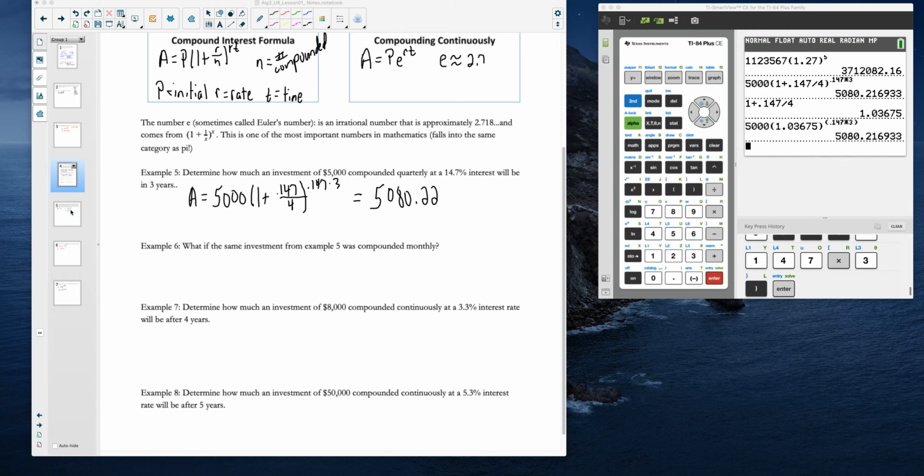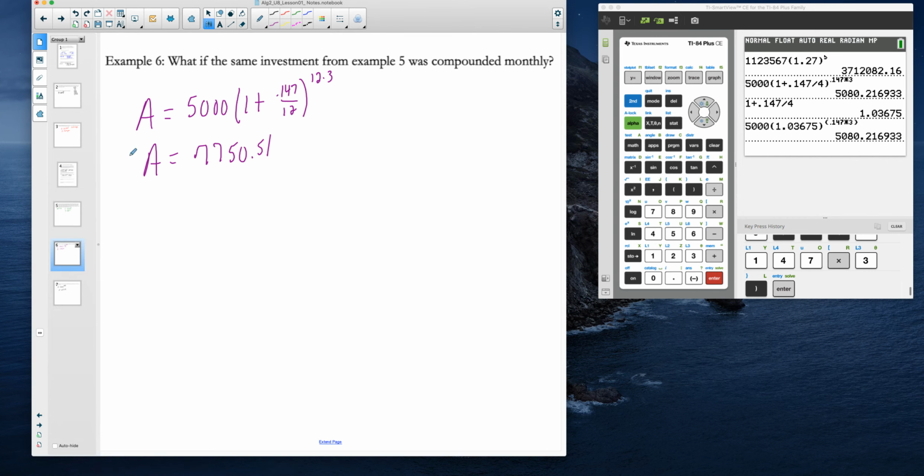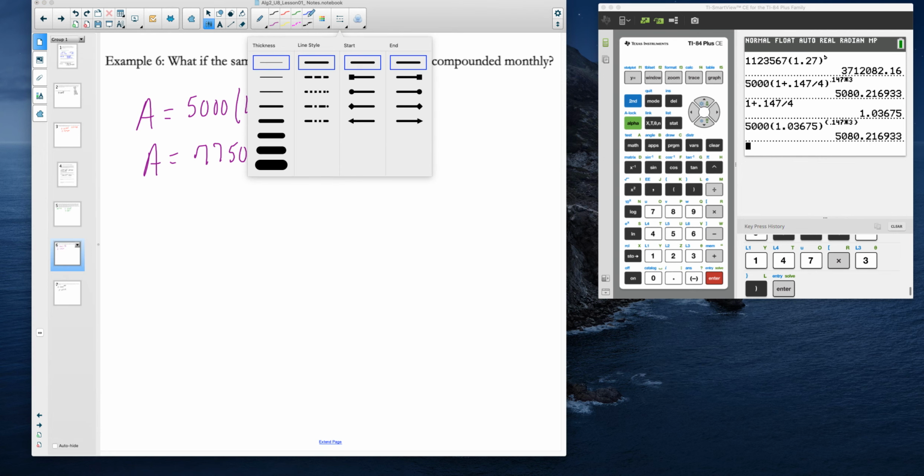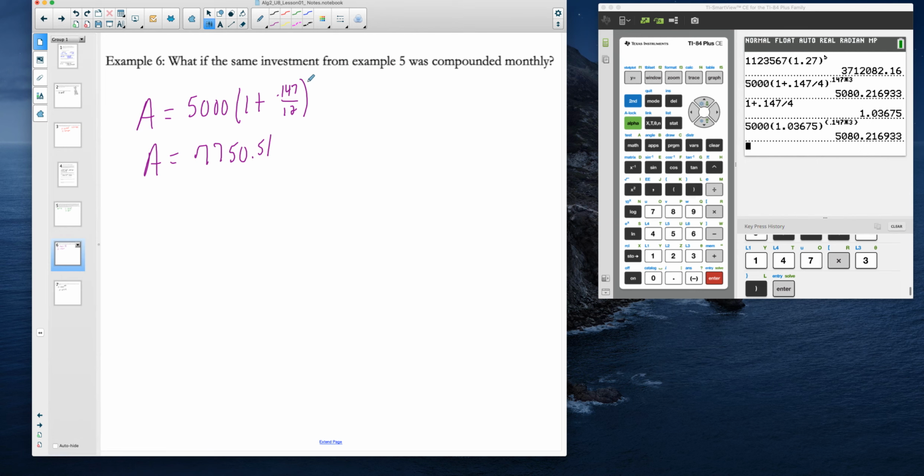All right, so once again, I have the work all ready for you right here. Let me scroll down. So notice everything's the same, right? So 5,000, except I think I did my exponent wrong here. Let me check this. I don't know where I got the 12 from. Sometimes I think what I did was I put the 12 instead of the 0.147. Let me double check this one again. I almost feel like we're right back in school, with me making these mistakes. So 0.147, and then times 3. And I think that's going to change our answer here.